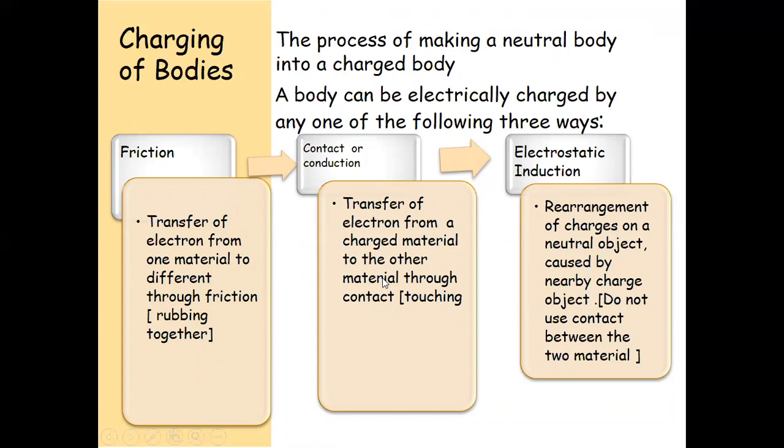In conduction, if a negative rod is touched to the other material, there is a transfer, meaning both have the same charge. So I'm going to show how this happens.